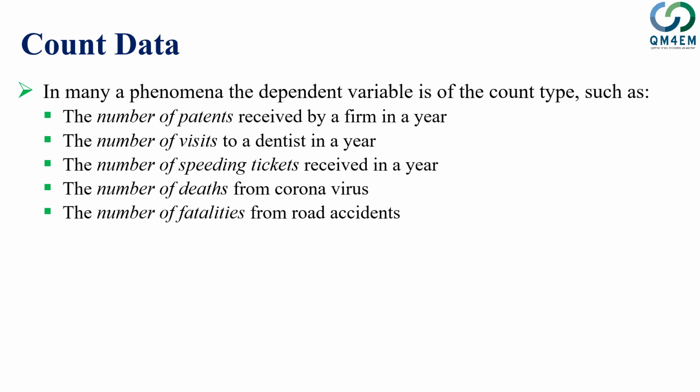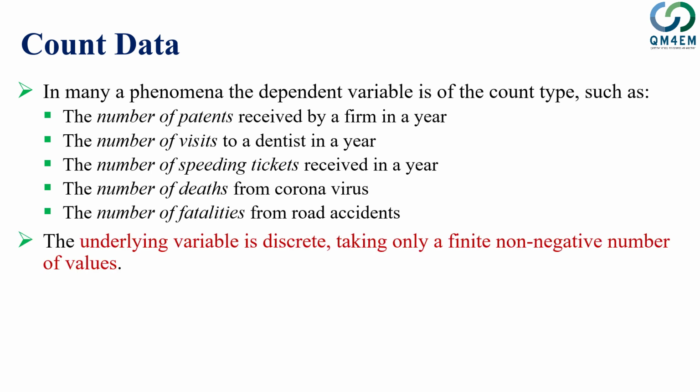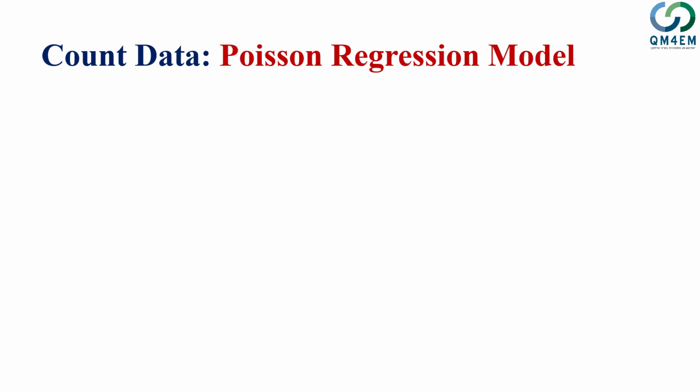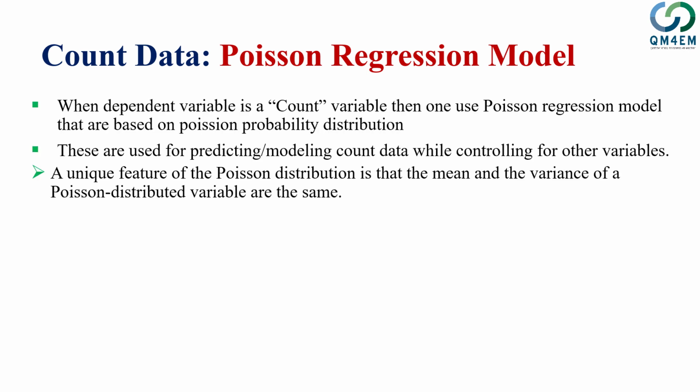All these are count variables. If you have a count dependent variable, you model it through a number of models. The more popular ones are Poisson regression and negative binomial regression.